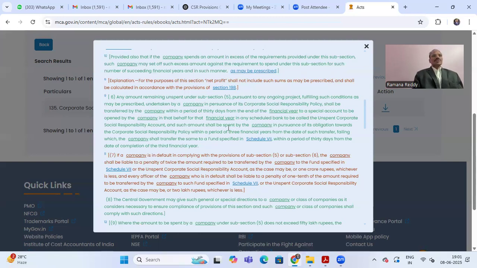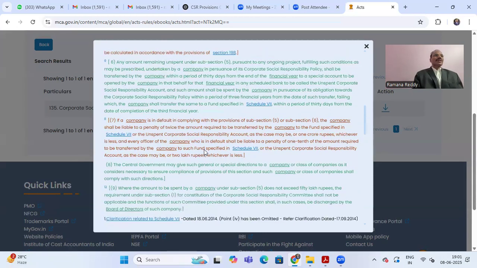Such amounts shall be spent by the company in pursuance of its obligations towards corporate social responsibility within a period of 3 financial years from the date of such transfer, failing which the company shall transfer the same to the fund specified in Schedule 7 within a period of 30 days from the date of completion of the third financial year. If it is not spent even in 3 years, then within 30 days the amount has to be transferred to the account specified in Schedule 7.